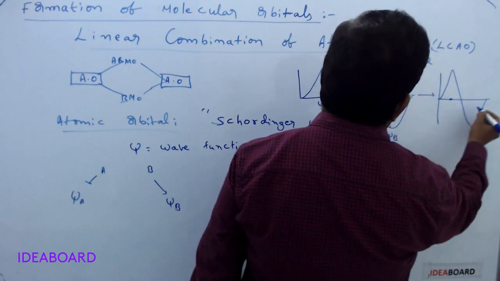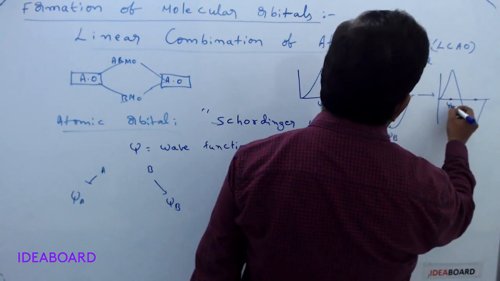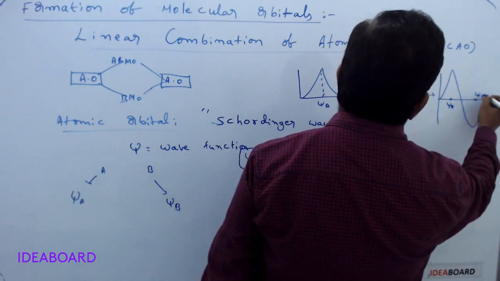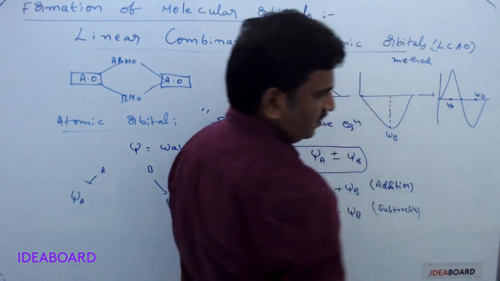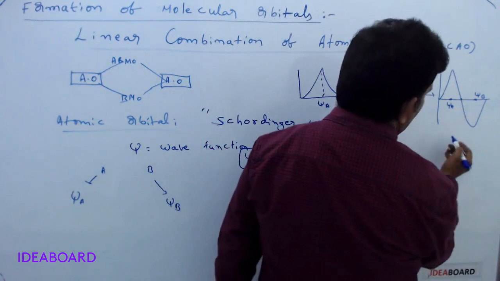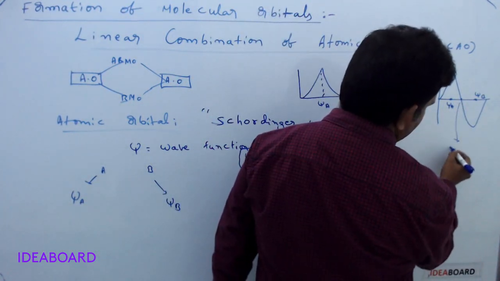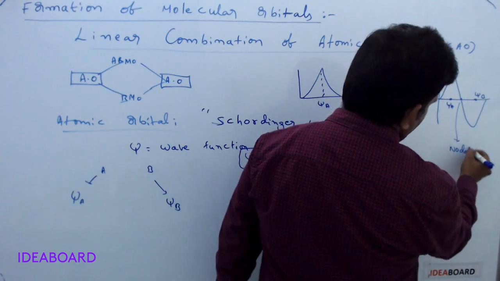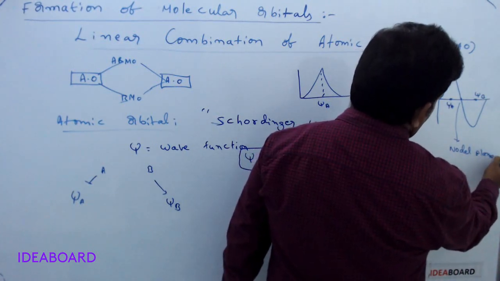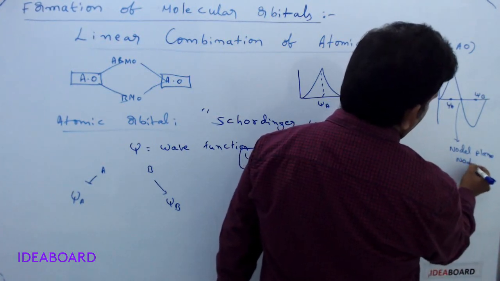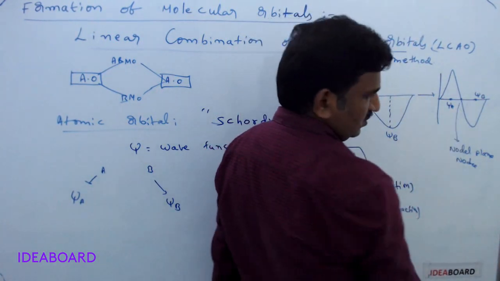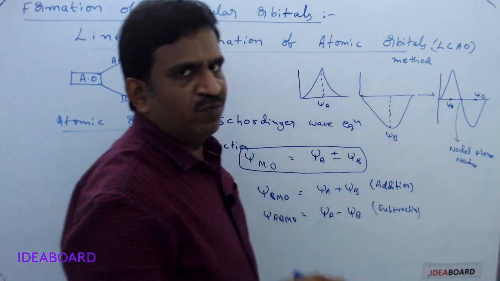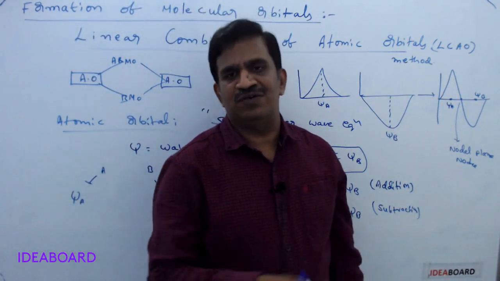So this is atom A and this is atom B, this is psi A and this is psi B, but in between the two atom nuclei, what is present? There is a nodal plane. This is called a nodal plane, or simply a node. What does a nodal plane mean? Zero probability of finding an electron.